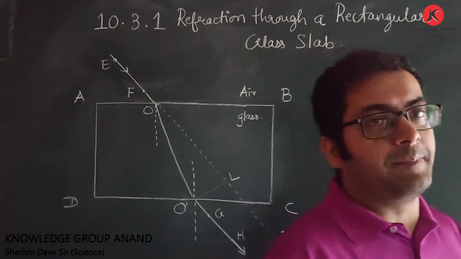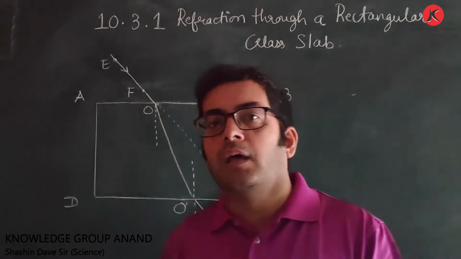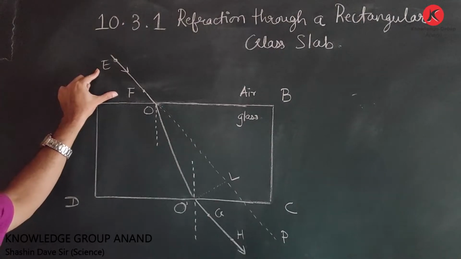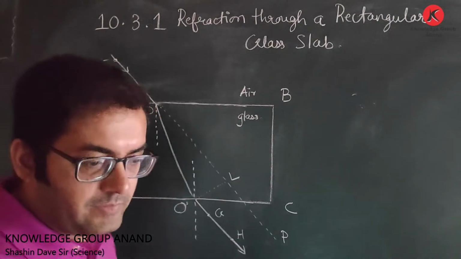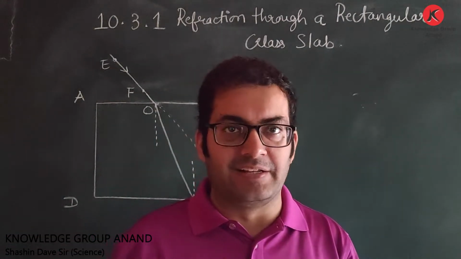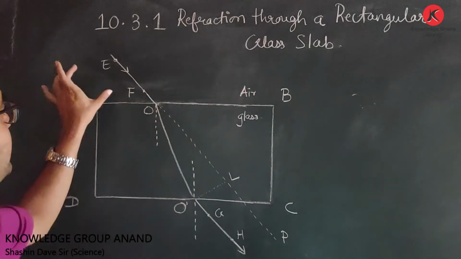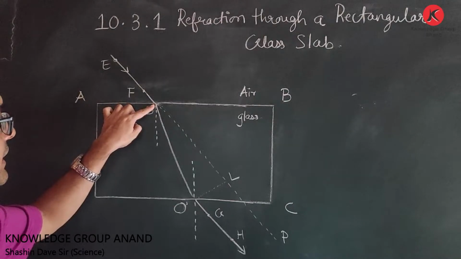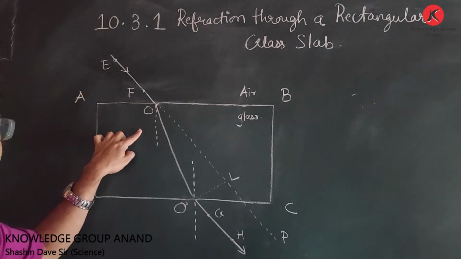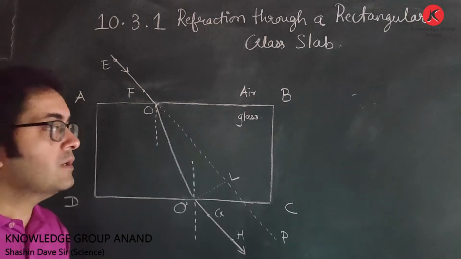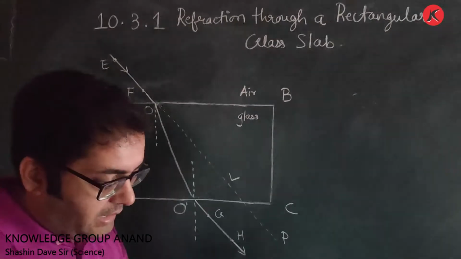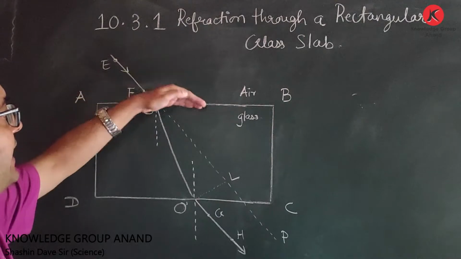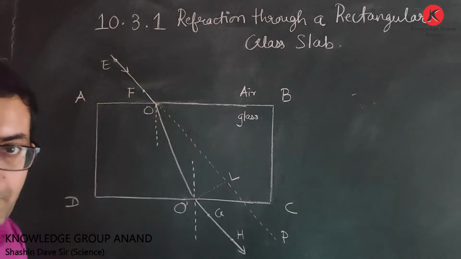Now what actually happens over here? In this particular case, this ray EF is the incident ray. Now this ray EF enters the glass slab at point O. So this point O is a point where two different phases, that is air and glass, are separated.